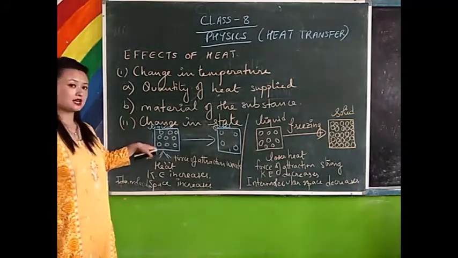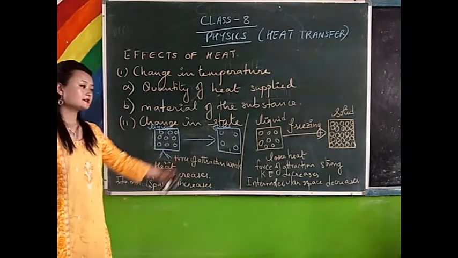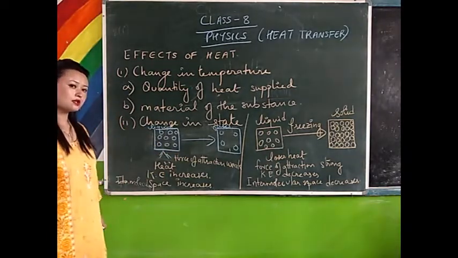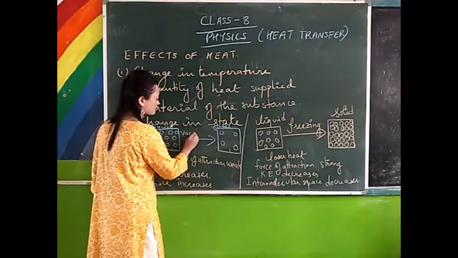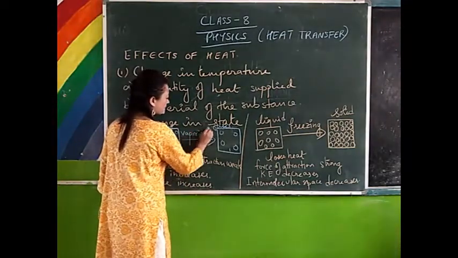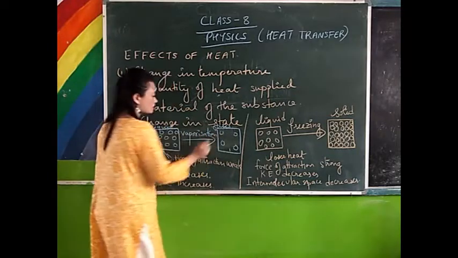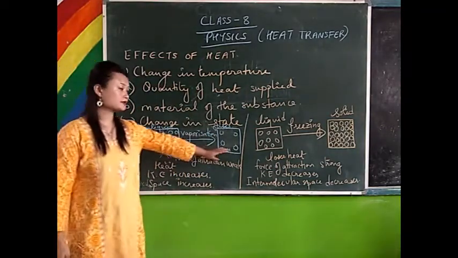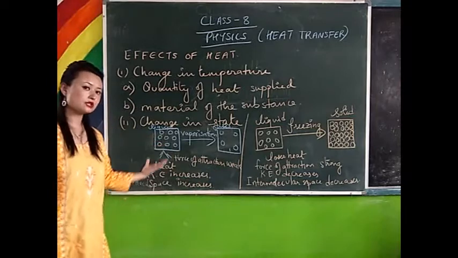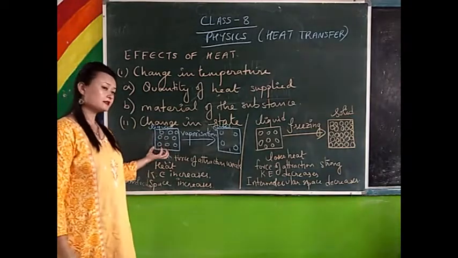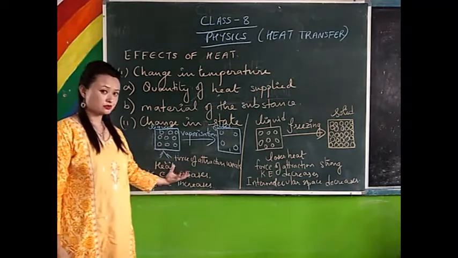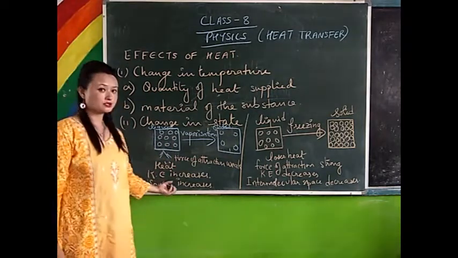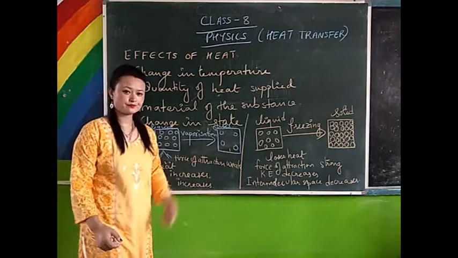Okay, the liquid state has been converted to gaseous state. And what is this process called? Liquid changes to gases. It is called vaporization. Okay, so when liquid changes to gases, it is called vaporization. And how does liquid change to gases? The particles get heated, force of attraction becomes weak, kinetic energy increases, and intermolecular space also increases.